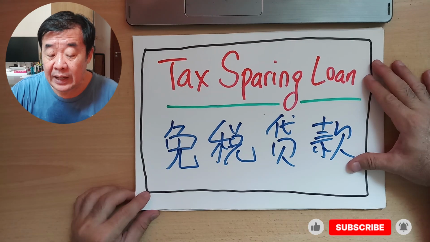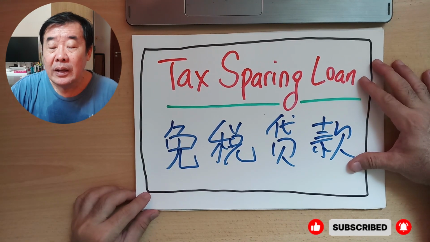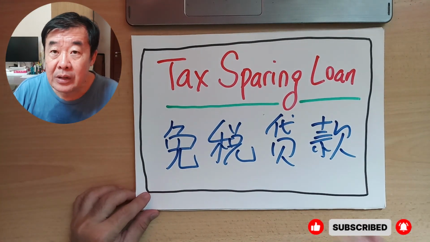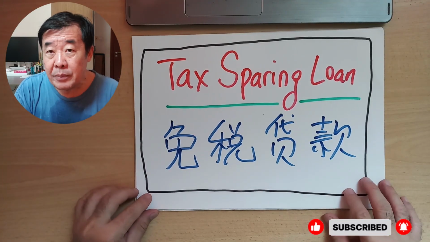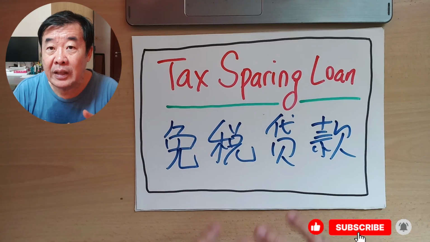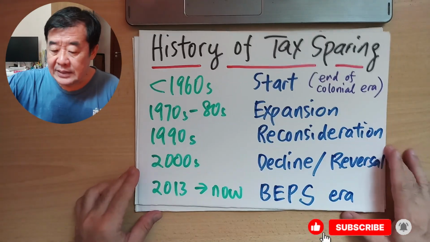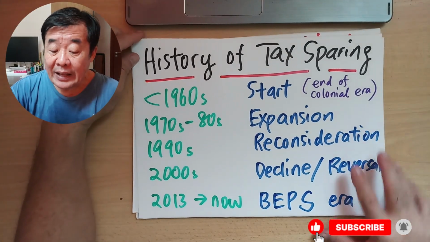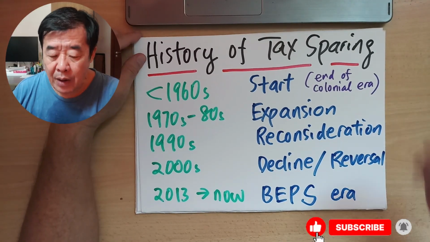If you look at the first slide, today's topic is called tax-sparing loan. This is not a term that you hear every day. You know what a loan is, but what is a tax-sparing loan? In Chinese, it's called 免税贷款, but the Chinese translation actually simplifies a lot of things. There are more things behind this loan. On the second slide, I give you some history about this loan, before I explain what a tax-sparing loan is.